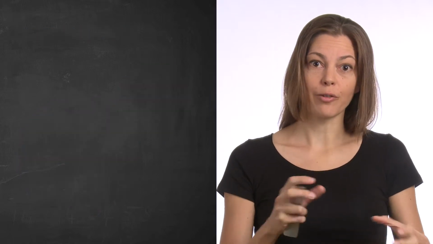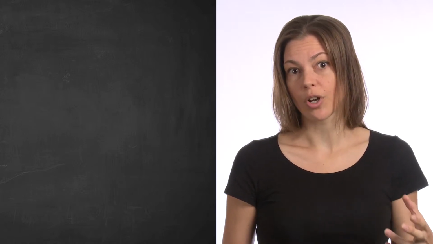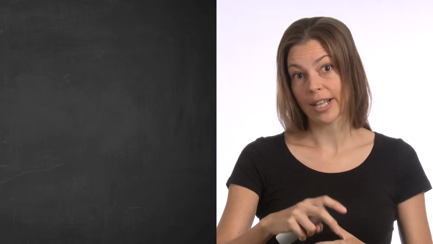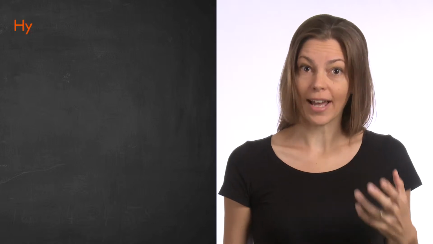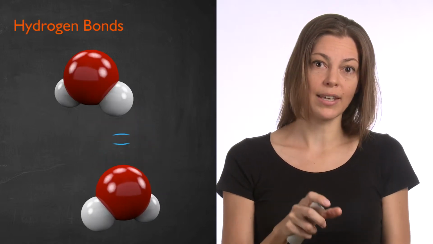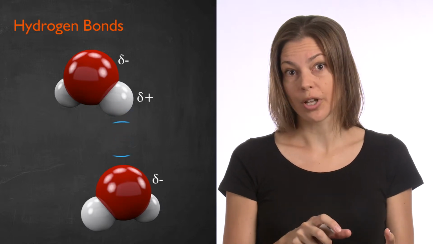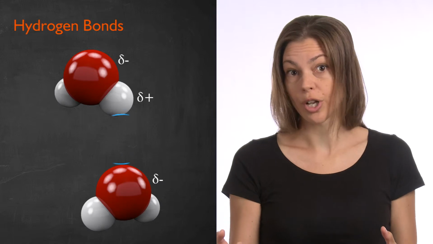If we're starting to think of bonds between molecules, there are two kinds of bonds in general that we're interested in, and one of them is also a strong bond if you're thinking on the intermolecular level, and this is the hydrogen bond. This is the bond that is keeping the individual water molecules together in, say, a glass of water.